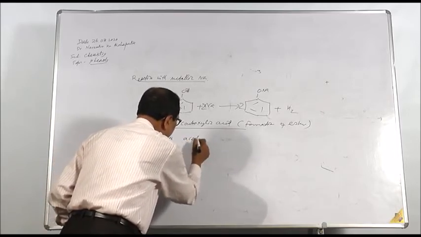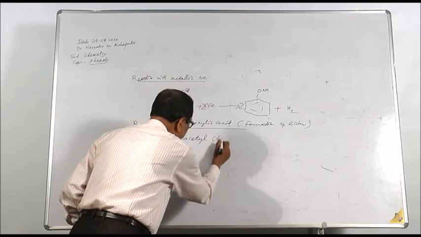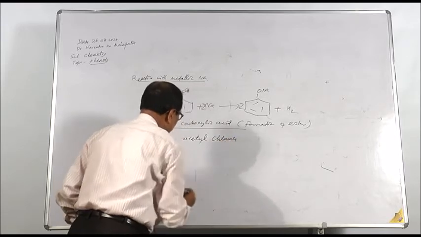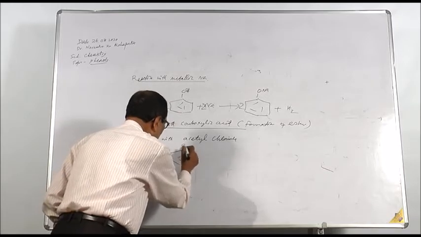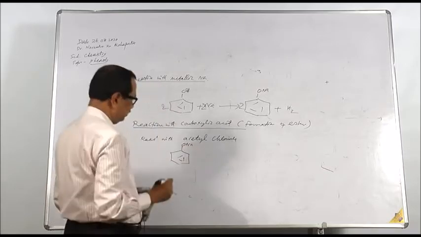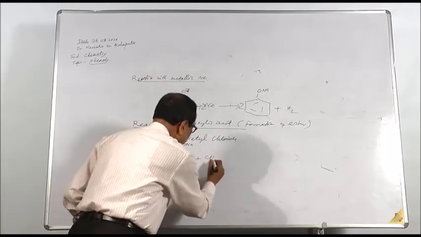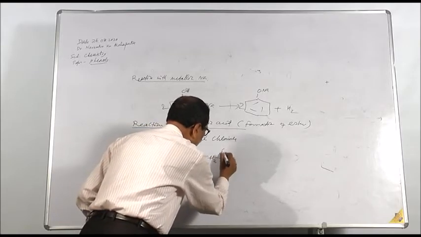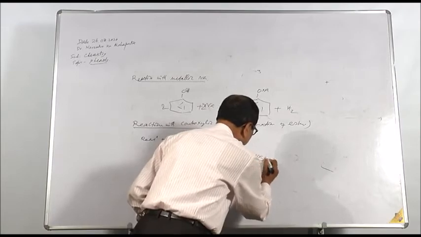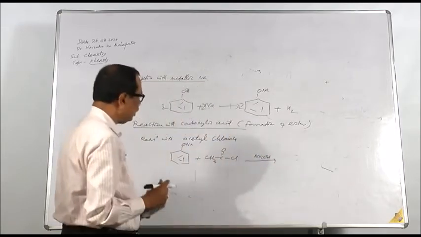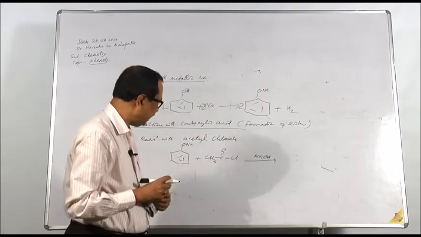Acetyl chloride, phenol, especially ONa, sodium phenolate plus CH3COCl, sodium hydroxide in presence of sodium oxide. Of course, this reaction occurs in presence of a base.